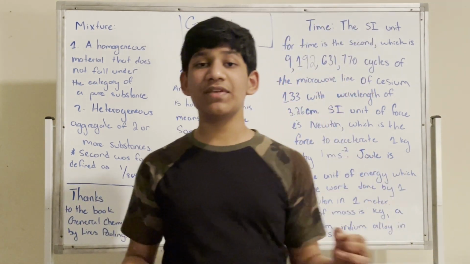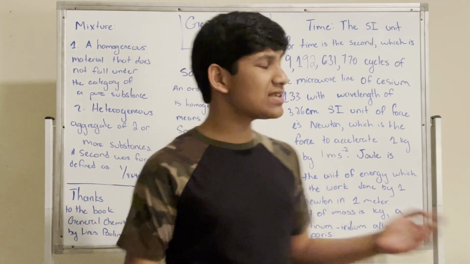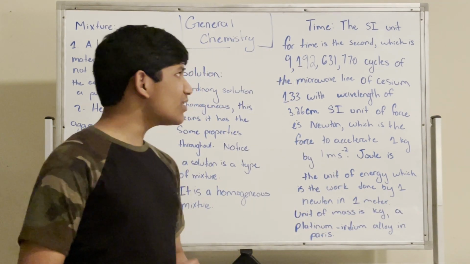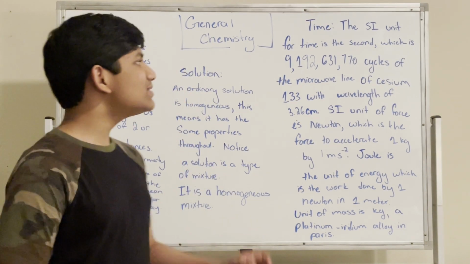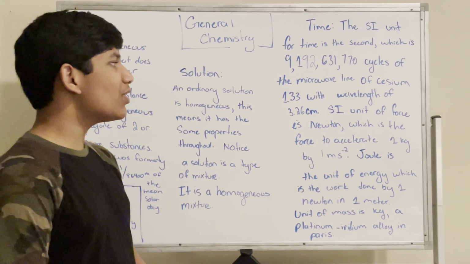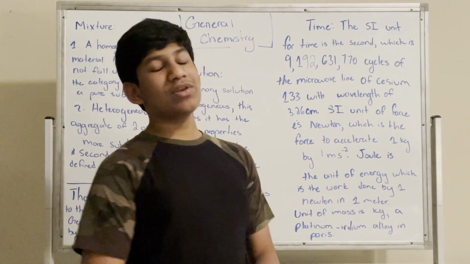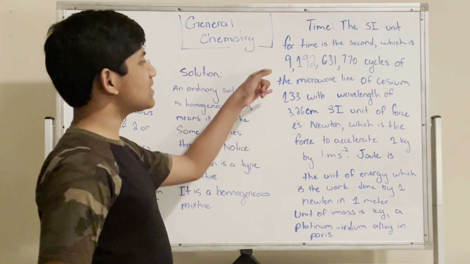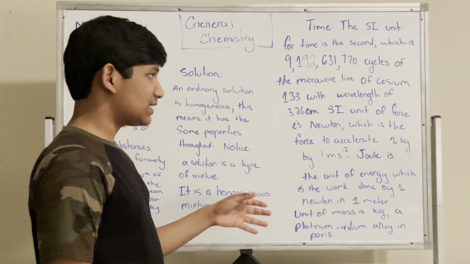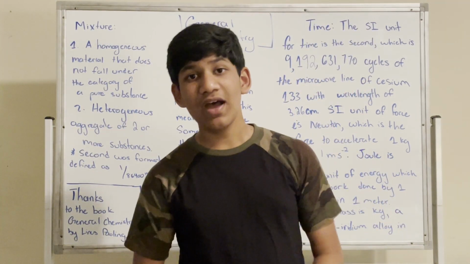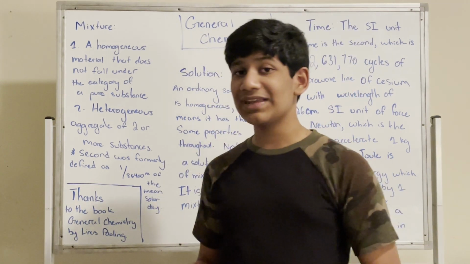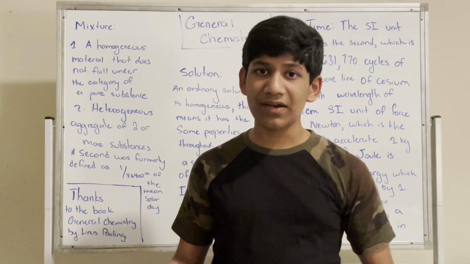As we talked about previously, we have the second, and the second is defined to be 9,192,631,770 cycles of the microwave line of cesium-133 with a wavelength of 3.26 centimeters. Now, what's the reason to create a definition of a second that's so complicated, rather than using the definition of a second in relation to the Earth and the Sun?